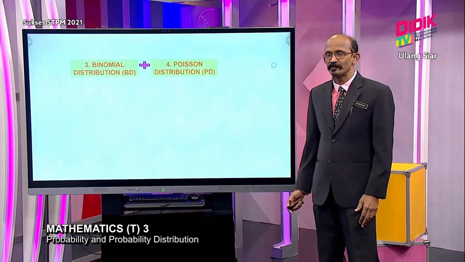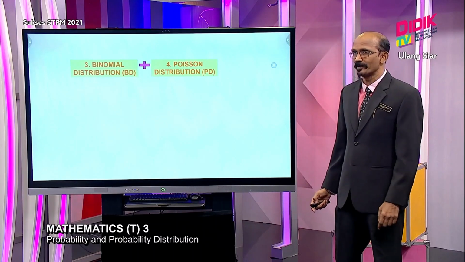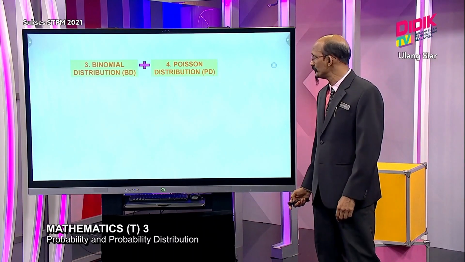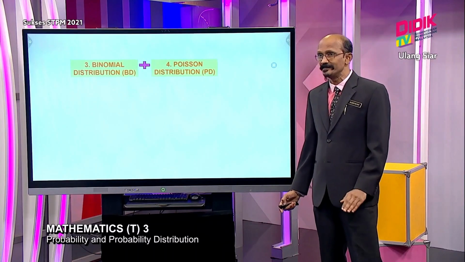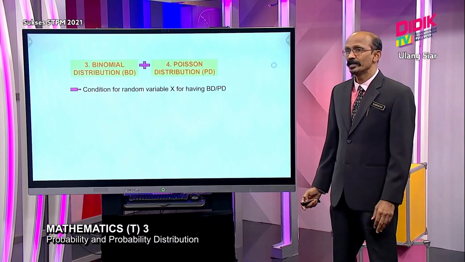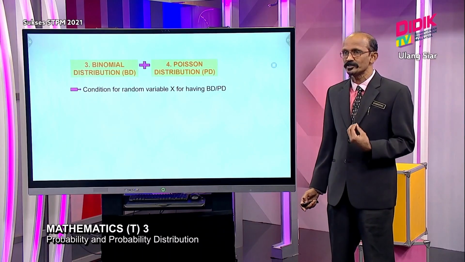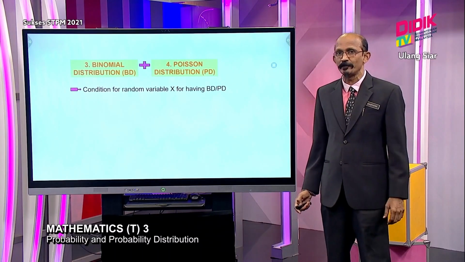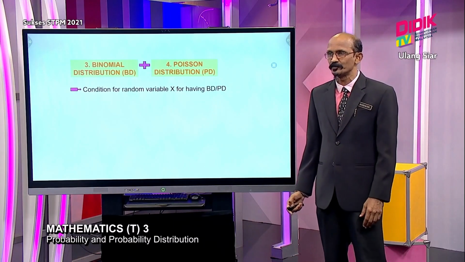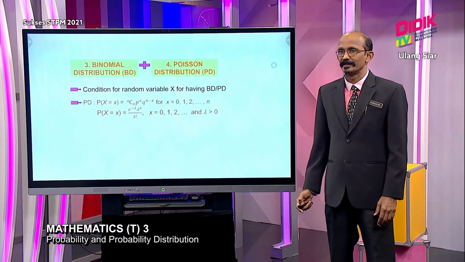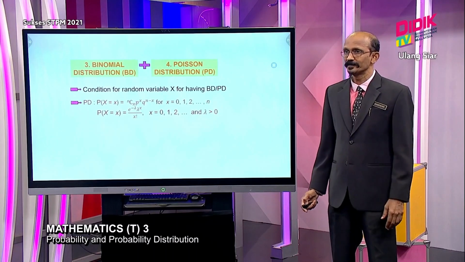Next, we will study 2 types of distribution which come under DRV, binomial distribution and Poisson distribution. These 2 are considered slightly easier. Here you should be able to define the condition for a random variable x for having binomial distribution or Poisson distribution, and define the correct formulas.